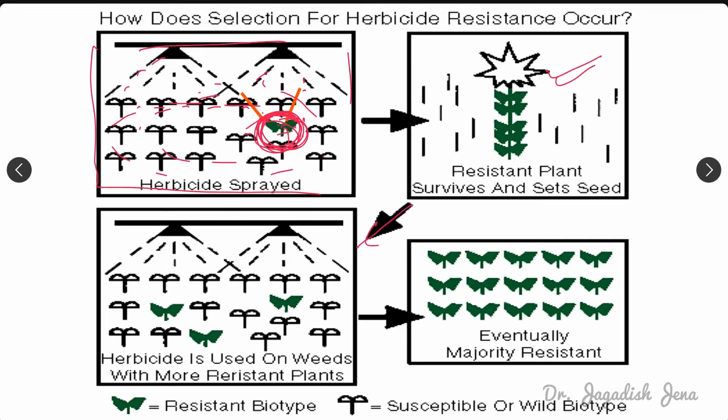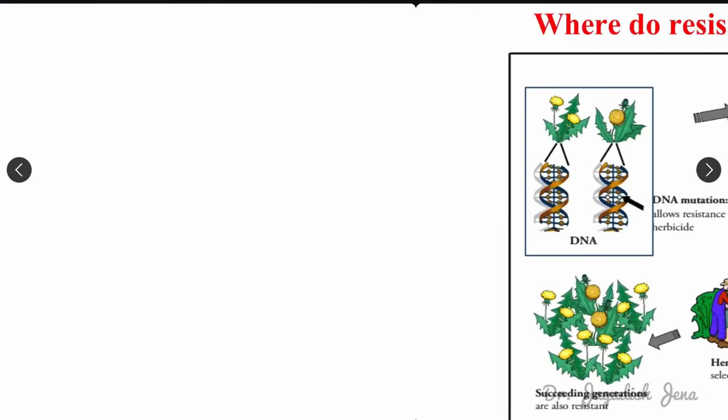In the next year, this weed plant will produce some seed. So again, in the next season, if we apply the same herbicide, then a few of these weeds will survive because they are resistant. They have developed resistance. Then after a few seasons or a few years, all that species has developed resistance. So that particular species can survive that herbicide application. There we just assume that this particular weed has developed resistance to that particular herbicide, right?